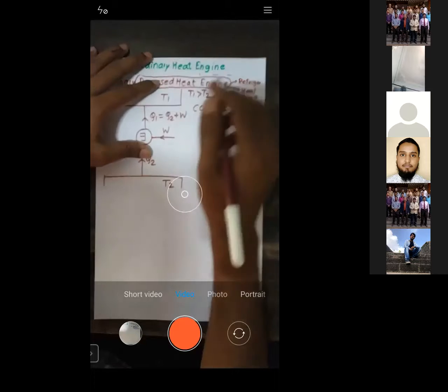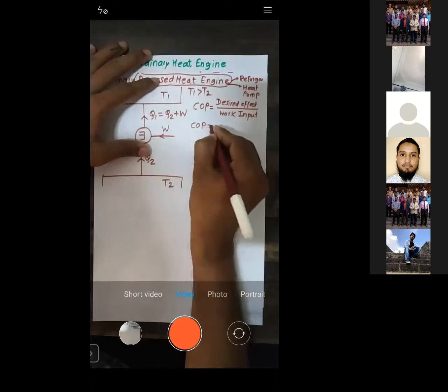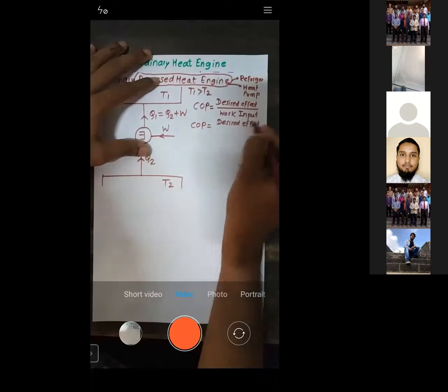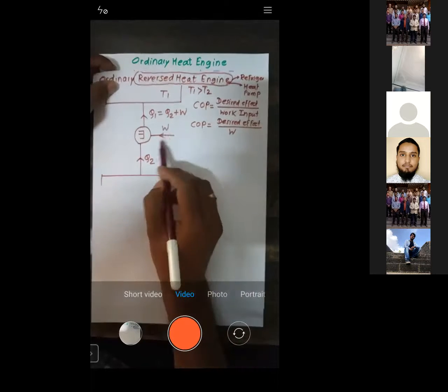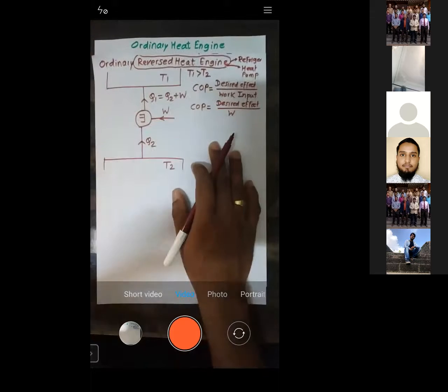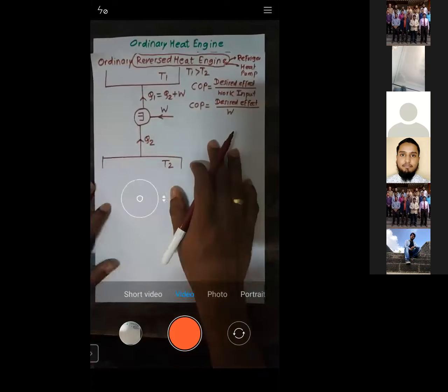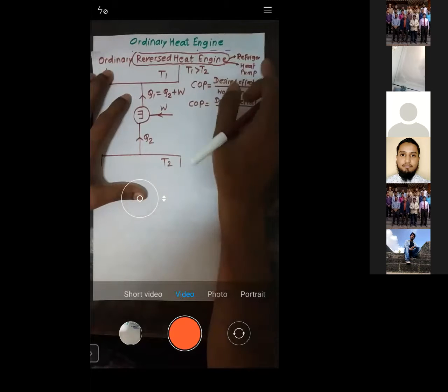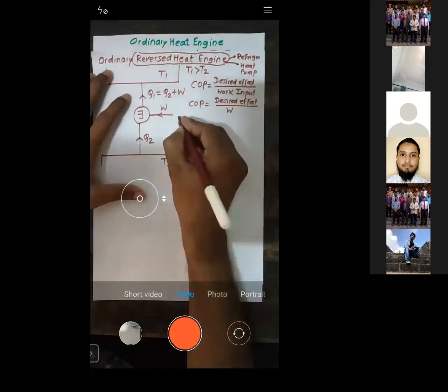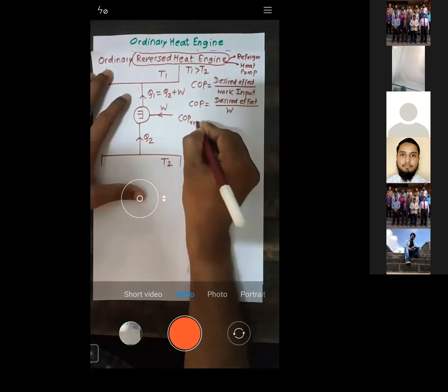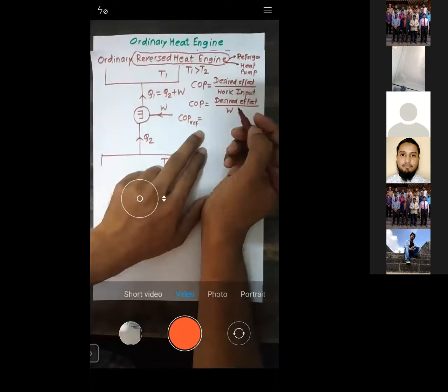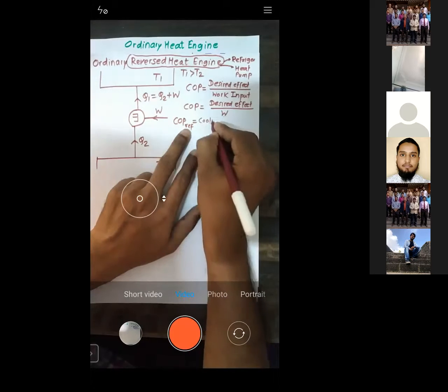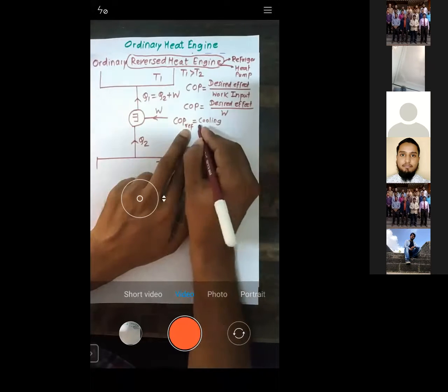So now I'll just write down again. COP is given by desired effect upon work input. Now what work input is given? W is given. Work input is W, right? Now try to understand. Now very important thing. Based on the desired effect, it will determine whether it is working as a refrigerator or heat pump. Now let us talk about the COP of refrigerator. In a refrigerator, we are interested in cooling, right? For the refrigerator, what do we want? We want cooling. In a refrigerator, the desired effect is cooling upon W.